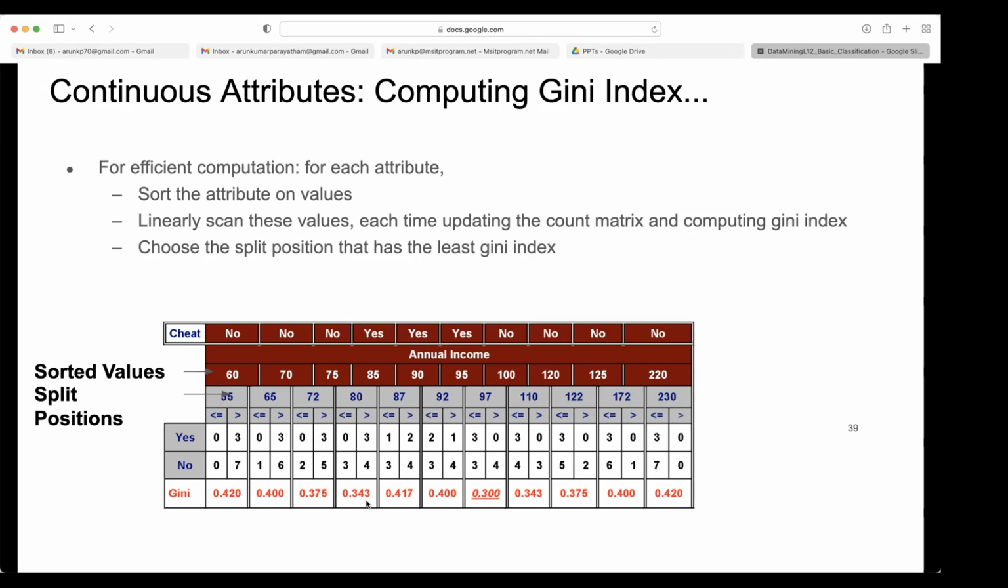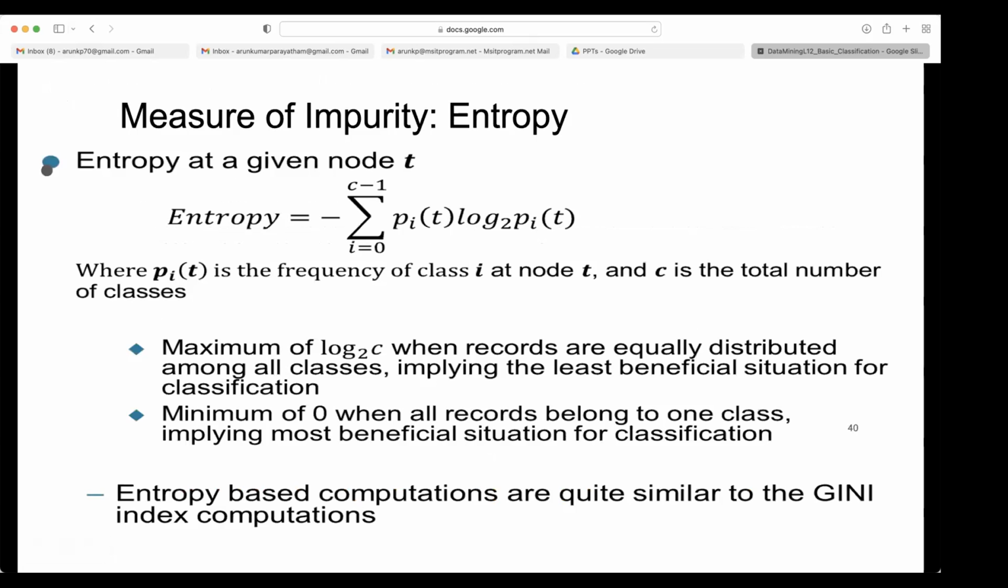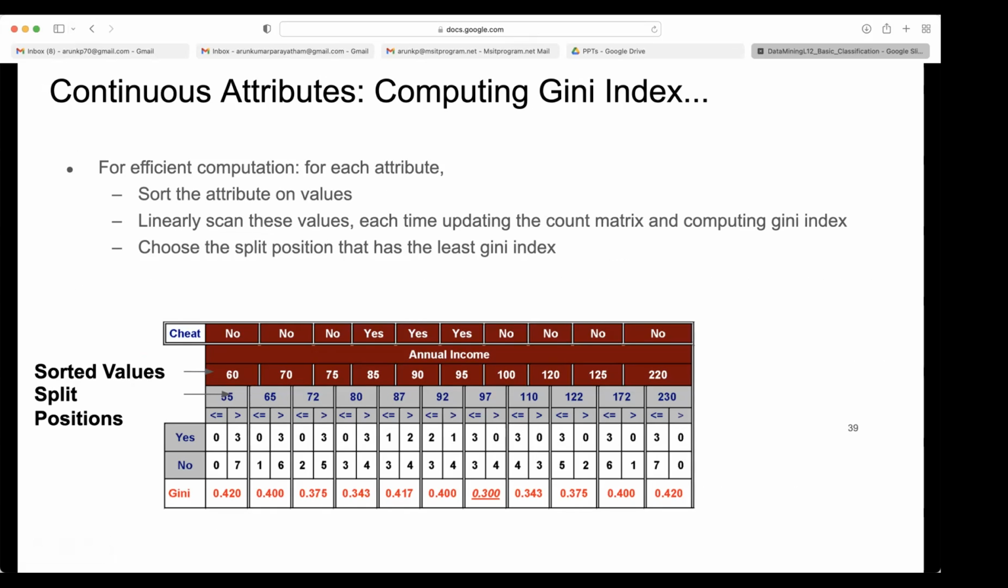Okay. So only between these values, you find out how many are yes and no, added to the previous count. That's all, you remove from one side and make the other side more. So don't make random computations for splitting.